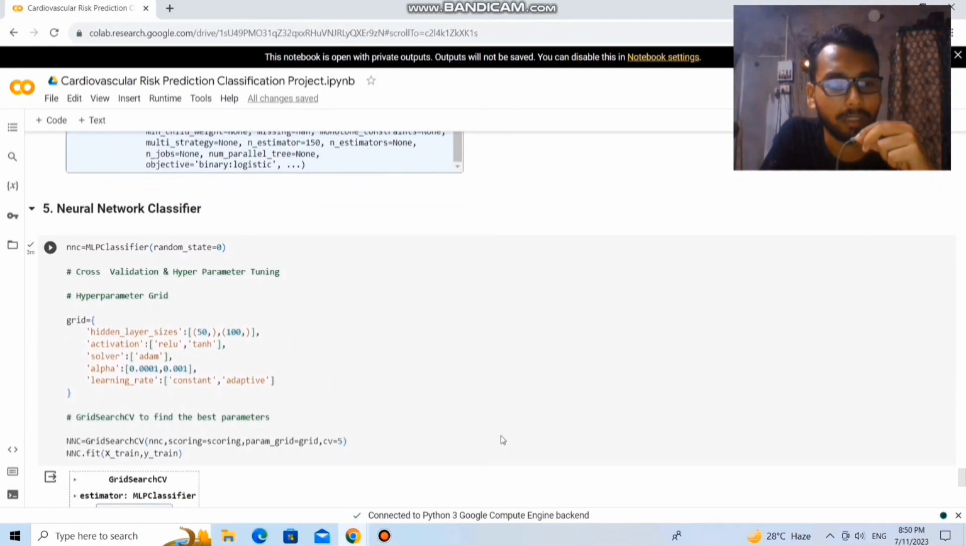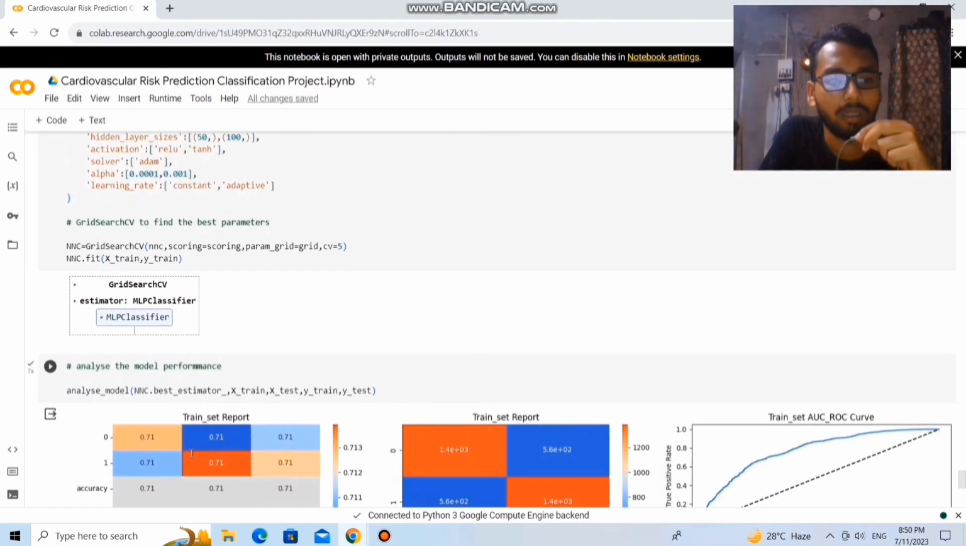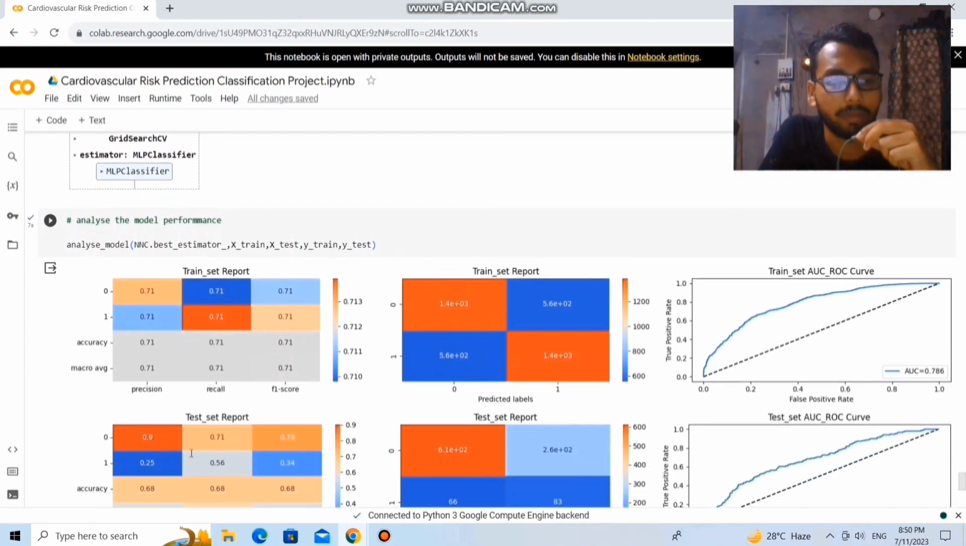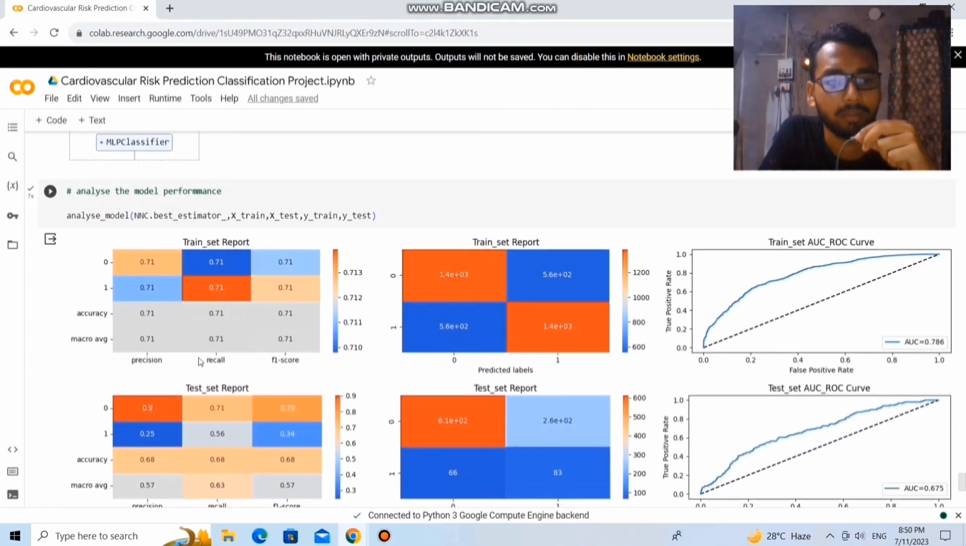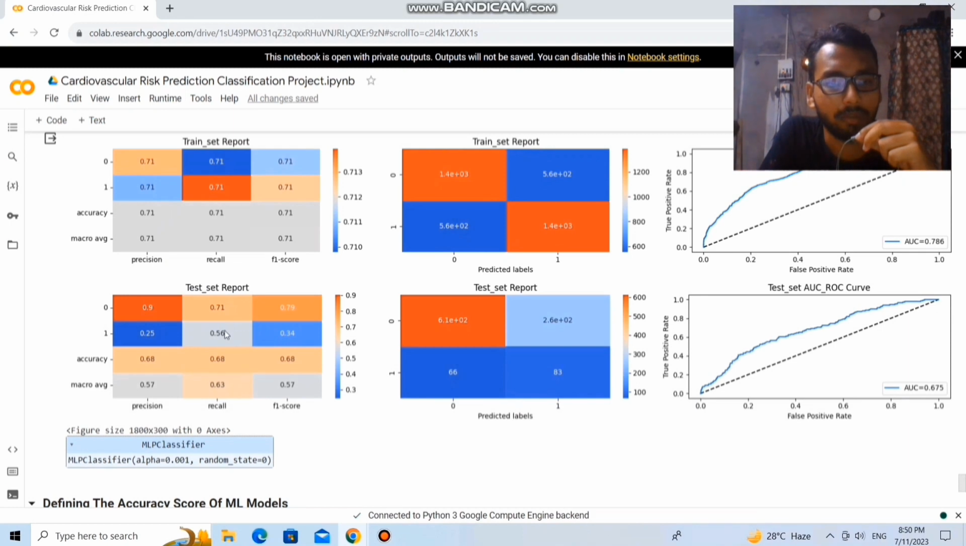Next is the neural network classifier. Here we also create a grid and fit the training dataset into it. And after analyzing the model, we have some reports: in the case of the training dataset, the recall value is 0.71 and the F1 score is 0.71. And in the case of the test dataset, the recall value is 0.56, the F1 score is 0.34, the accuracy is 0.68, and the AUC score is 0.675.